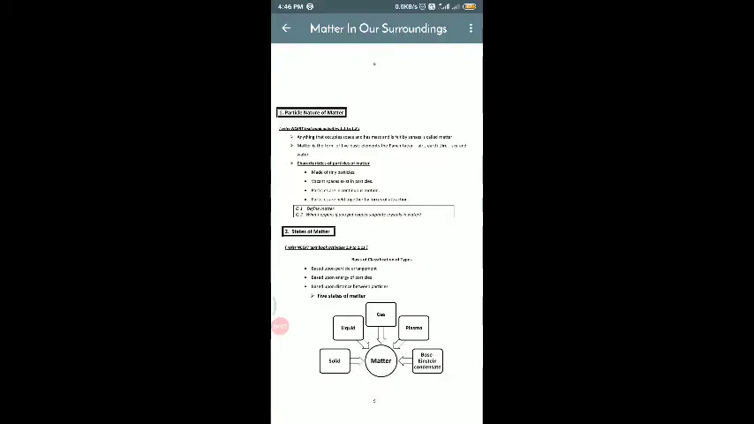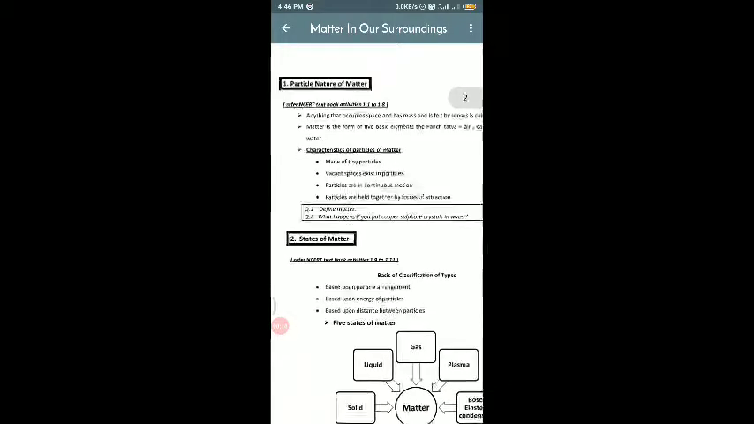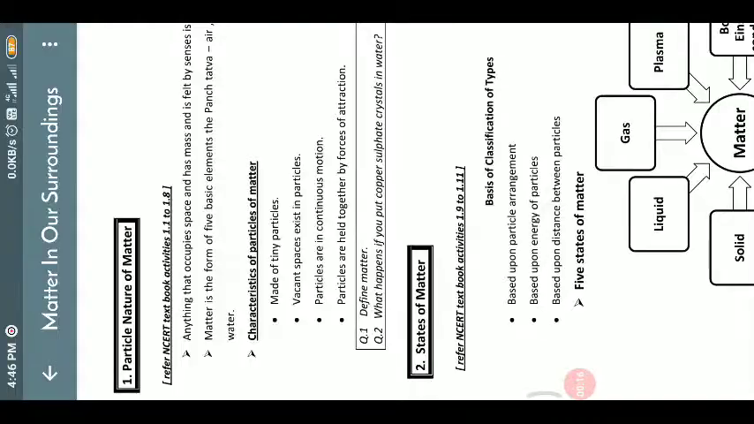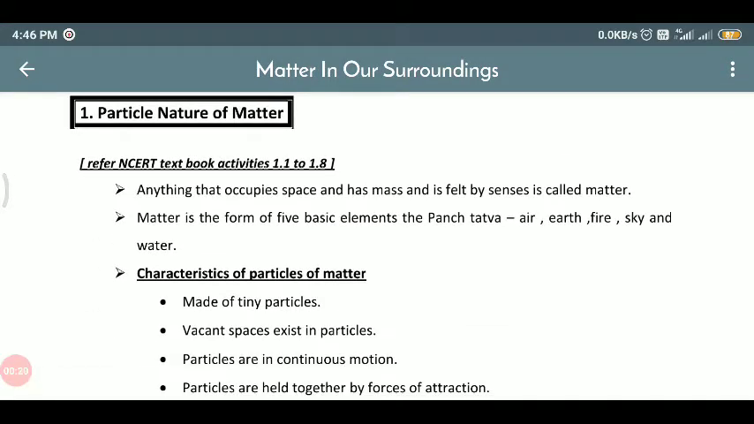Good morning, everyone. Today we'll study class ninth, subject science, chapter 1, and the name of the chapter is Matter in Our Surroundings. So, the first topic is particle nature of matter. Anything that occupies space and has mass is called matter. For example, a small piece of stone occupies some space and has some mass, so it is called matter. Matter is the form of five basic elements, the Panch Tattva: air, earth, fire, sky, and water.